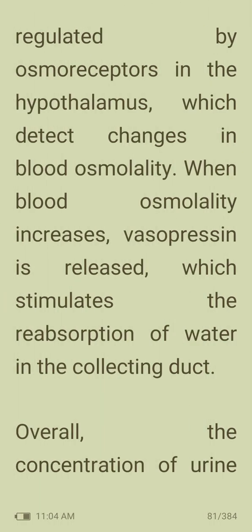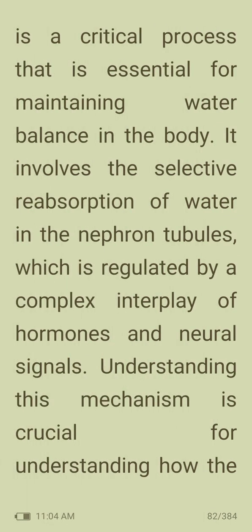The release of vasopressin is regulated by osmoreceptors in the hypothalamus, which detect changes in blood osmolarity. When blood osmolarity increases, vasopressin is released, which stimulates the reabsorption of water into the collecting duct. So, overall, the concentration of urine is a critical process that is essential for maintaining water balance in the body.